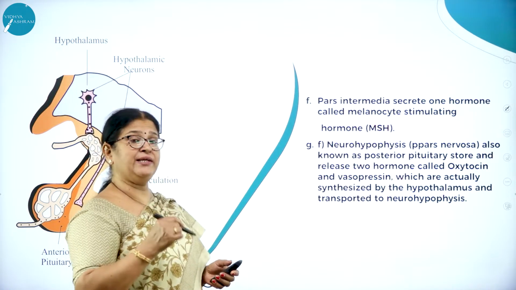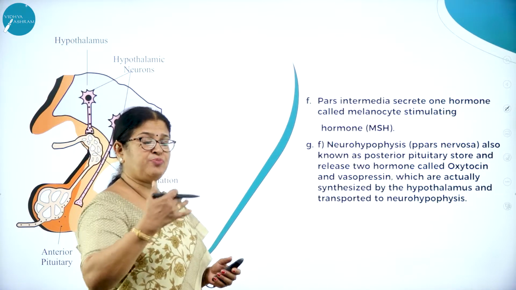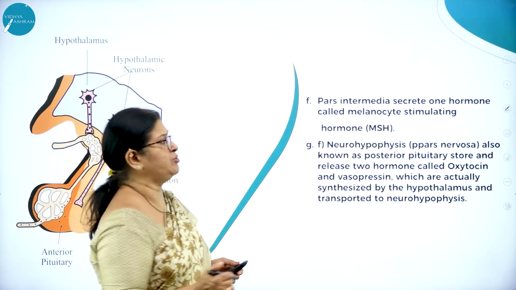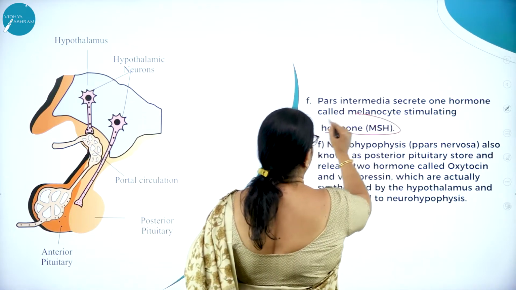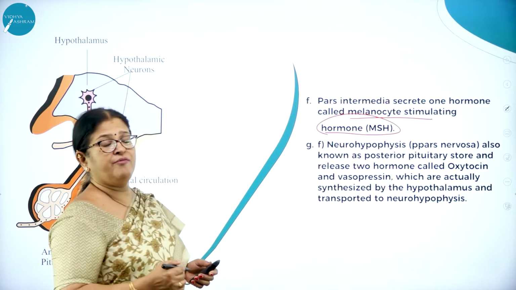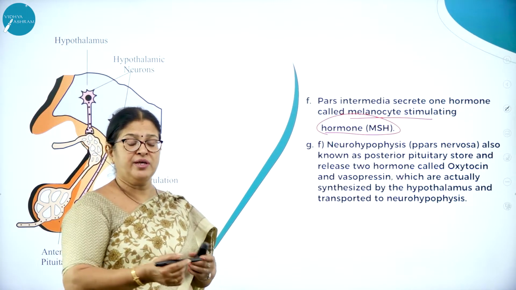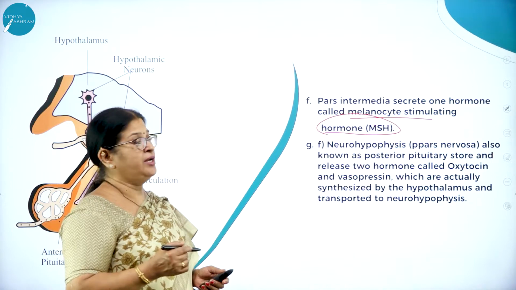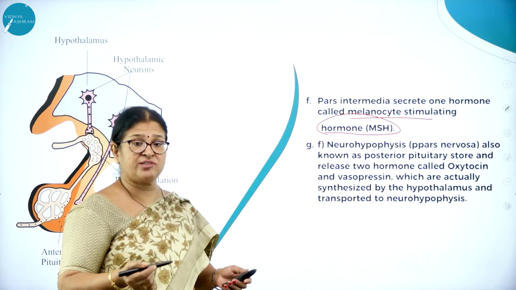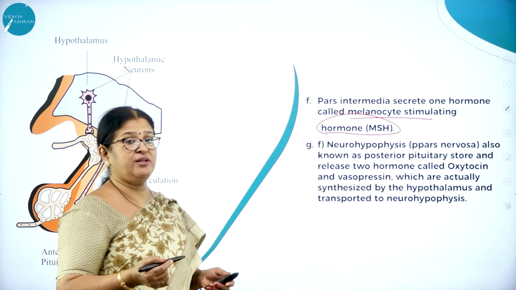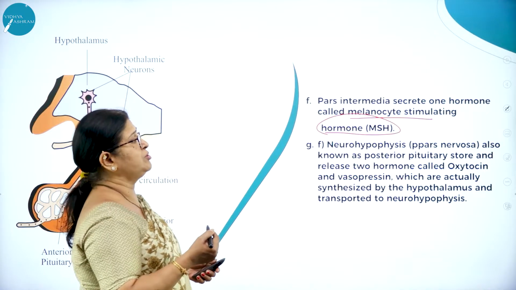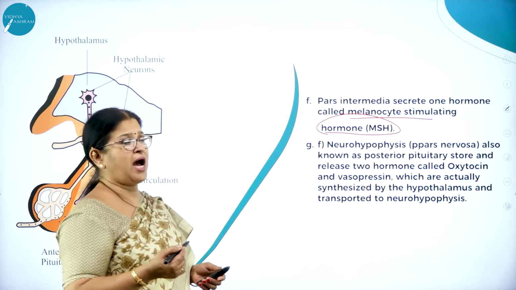Now, pars intermedia, the next portion of the anterior pituitary, produces one type of hormone called MSH. What do you mean by MSH? That is melanocyte stimulating hormone, which is very much responsible for skin pigmentation, right? Skin pigmentation is made possible, like whether we have a fair skin, a dark skin, or a normal skin. All that is because of this hormone called melanocyte stimulating hormone.